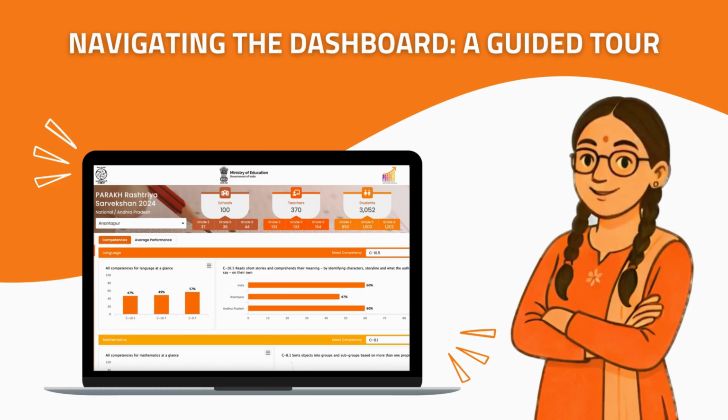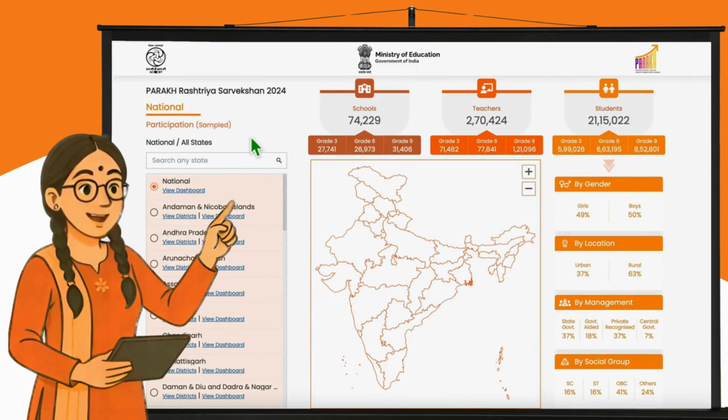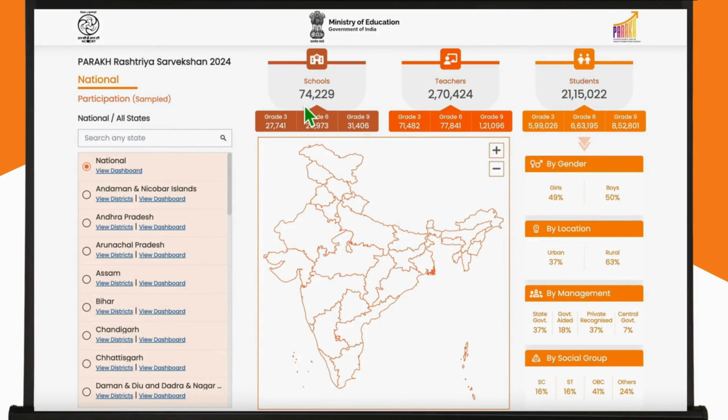This is the home page, your starting point to view participation data across the country in Parak Rashtriya Sarvekshan 2024. By default, the national level data is being shown on this page, but you can click on a state or district to see their respective information. Right at the top, we can see key statistics: 74,229 schools, 2,70,424 teachers, and over 21 lakh students participated in this nationwide assessment.